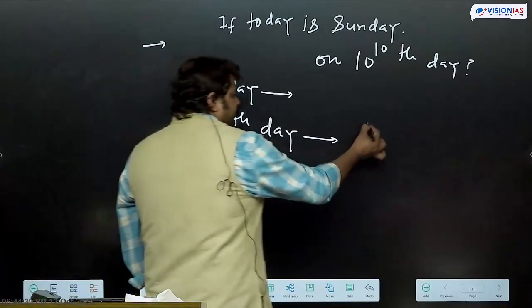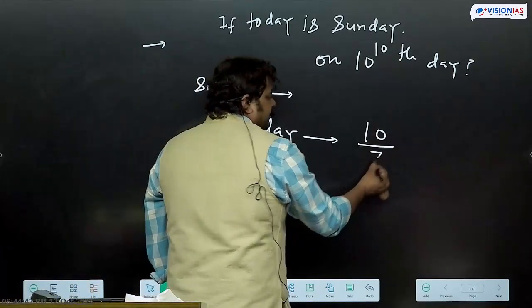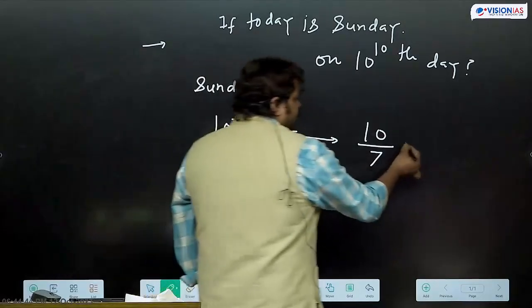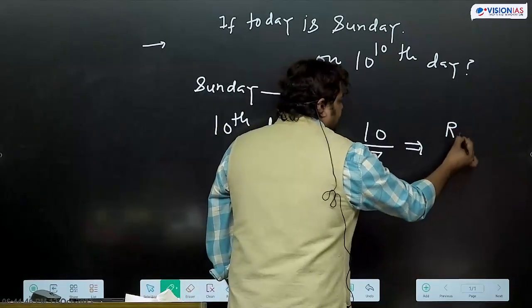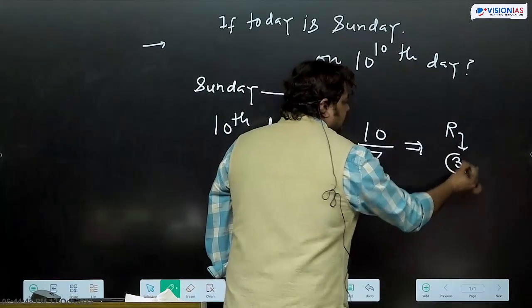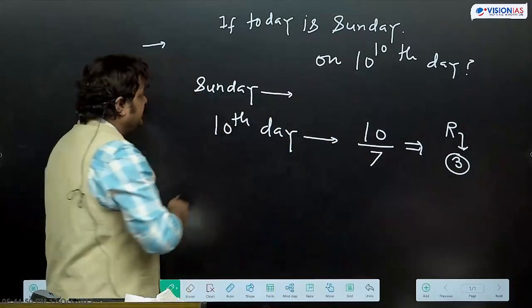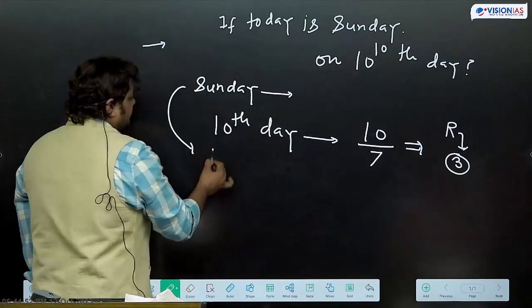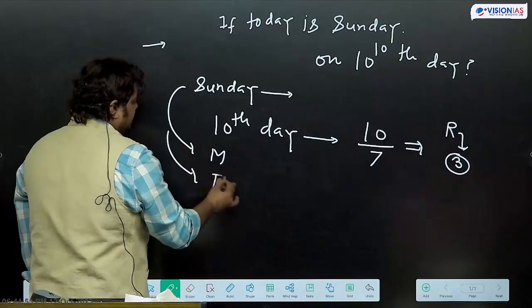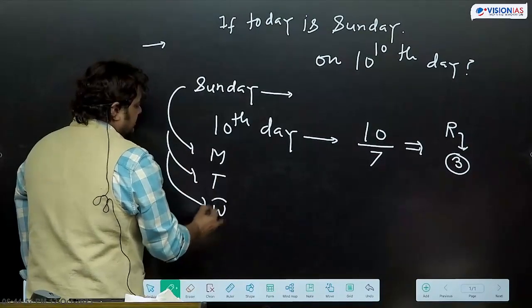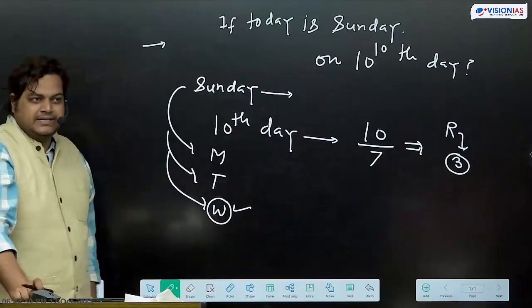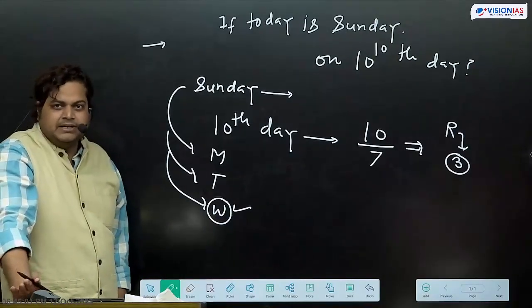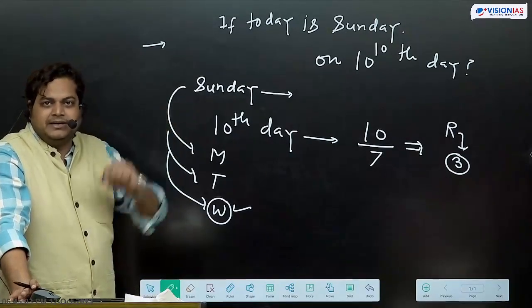So what we do? 10 को we divide by 7. We'll look for remainders. What remainder we are getting? 3. So which day? Sunday के बाद? Monday, Tuesday, Wednesday. So this will be our answer. Wednesday. This way we calculate. Every after 7 days it gets repeated.